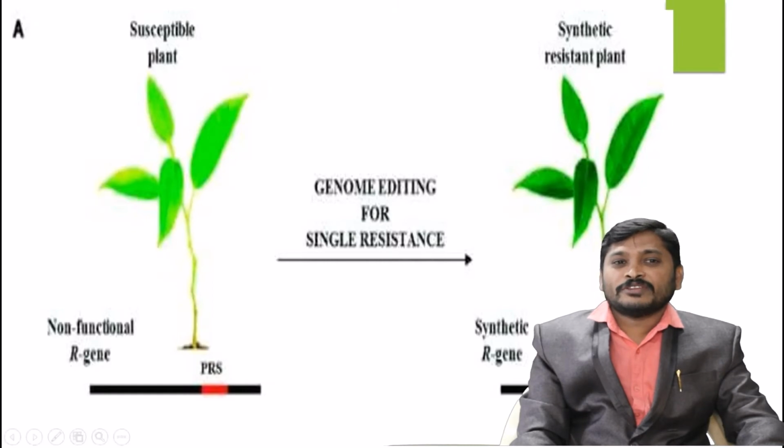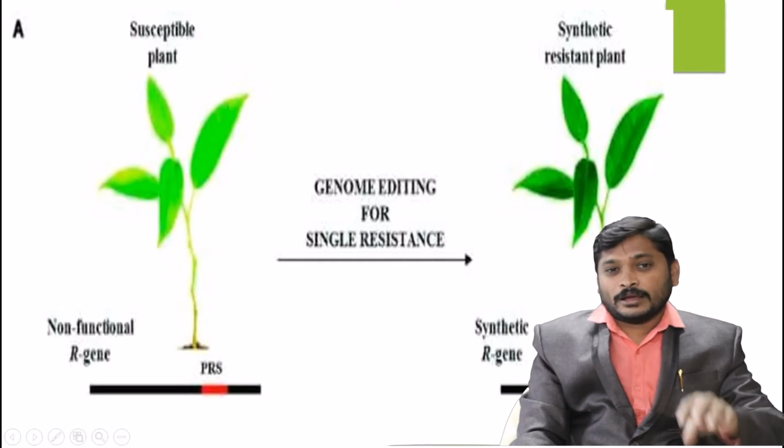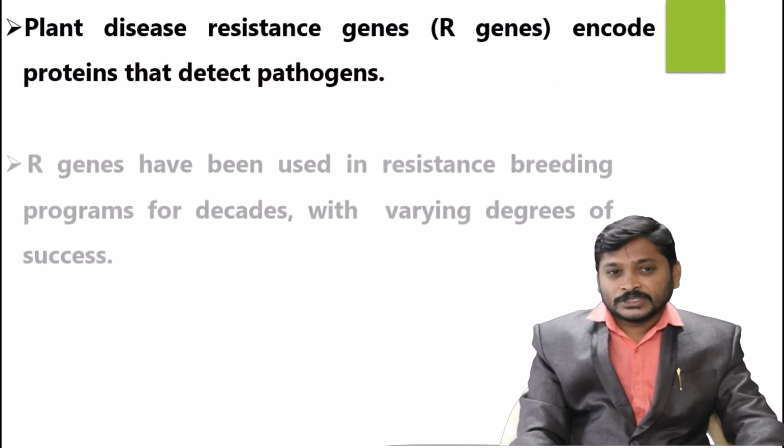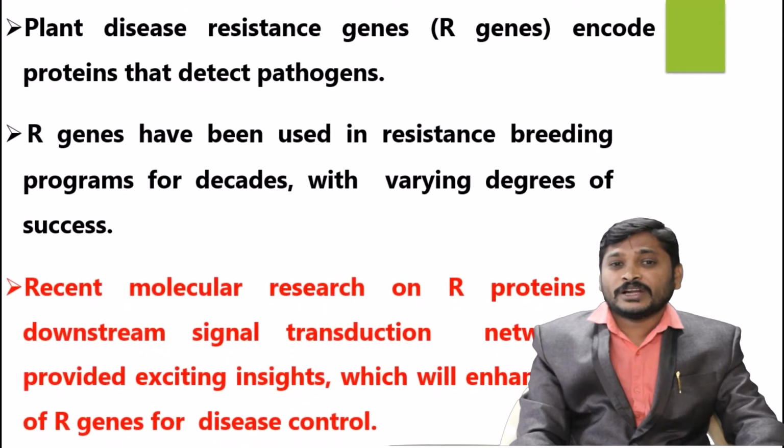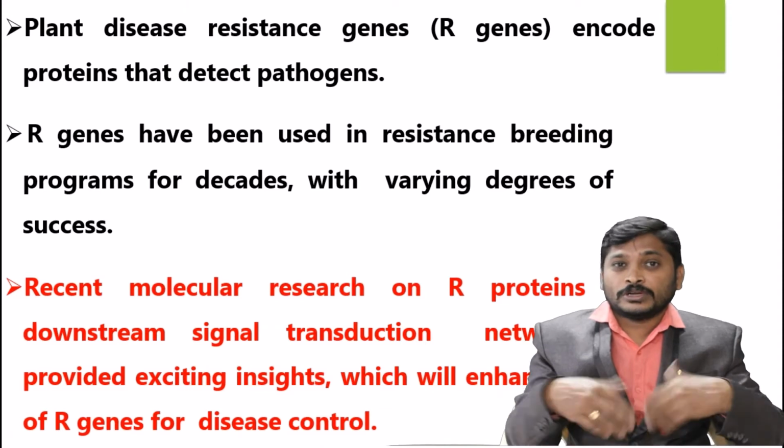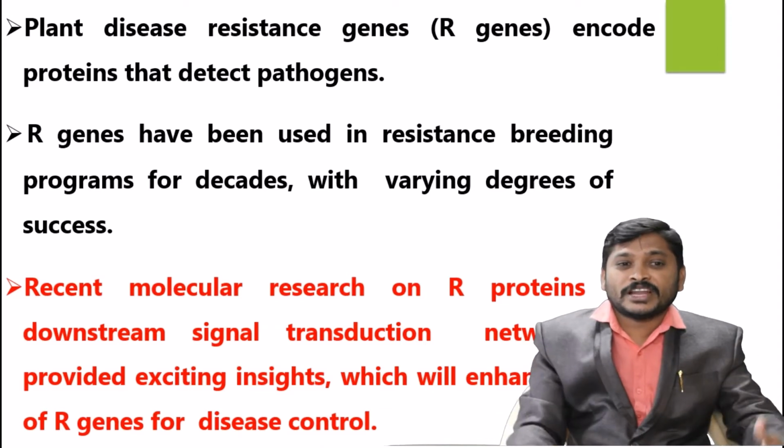R genes encode a variety of proteins for the detection of pathogens. These pathogens are identified, and R genes have been used in resistance breeding programs for decades in order to develop different types of seed varieties.